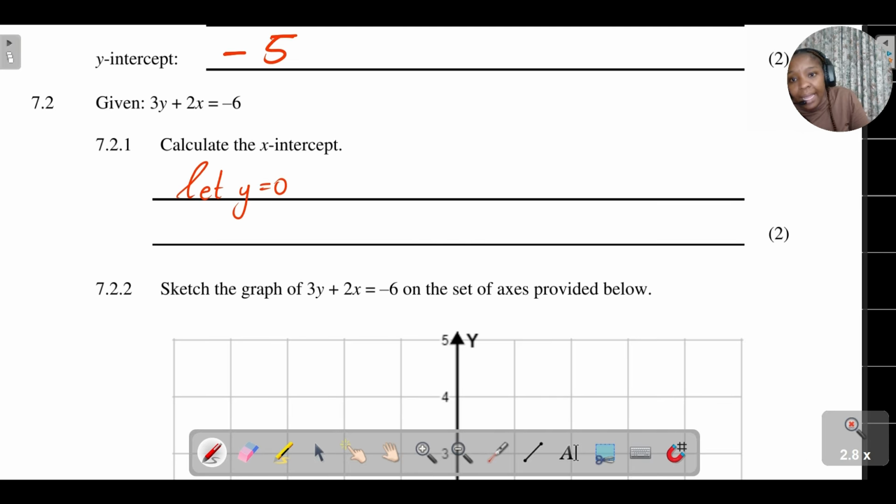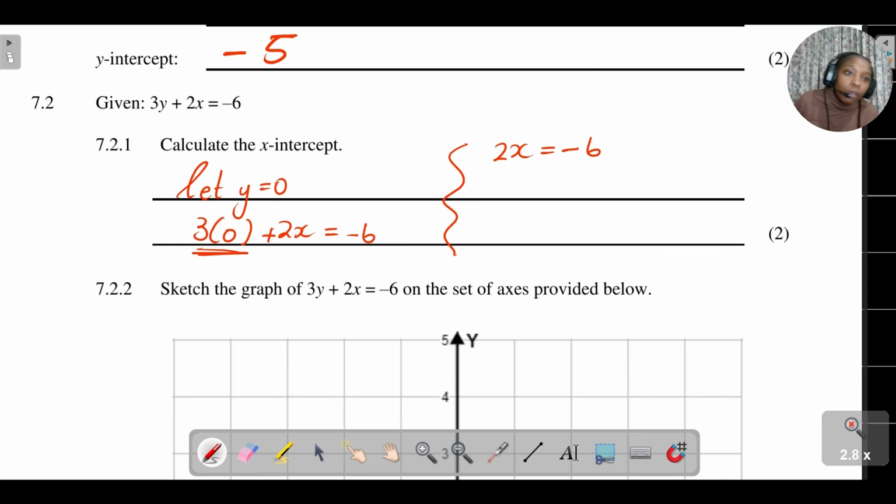If I let y equal 0, where I see a y, I just substitute 0. So it's going to be 0 plus 2x is equal to negative 6. 3 times 0 is 0, so I'm left with 2x is equal to negative 6. How do I solve for x?